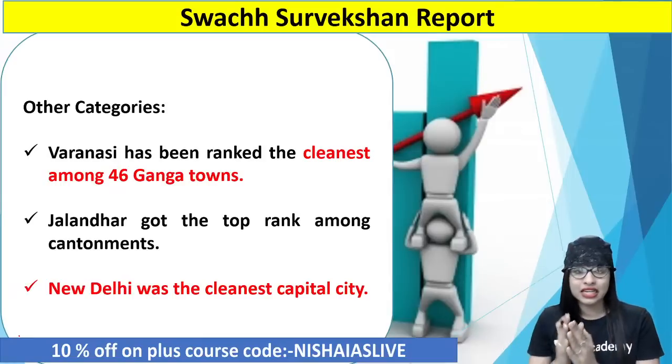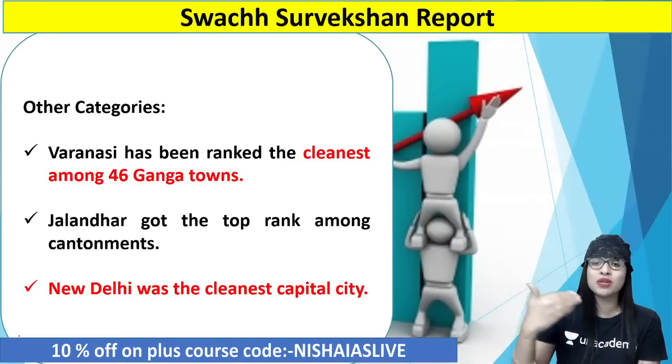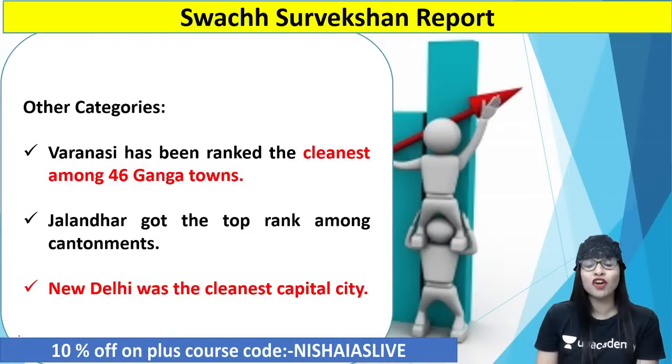What were the other categories, guys? Apart from these categories of population, the other cities of India had so-called rankings. If you see Varanasi, again, they have been ranked the cleanest among the 46 Ganga towns.